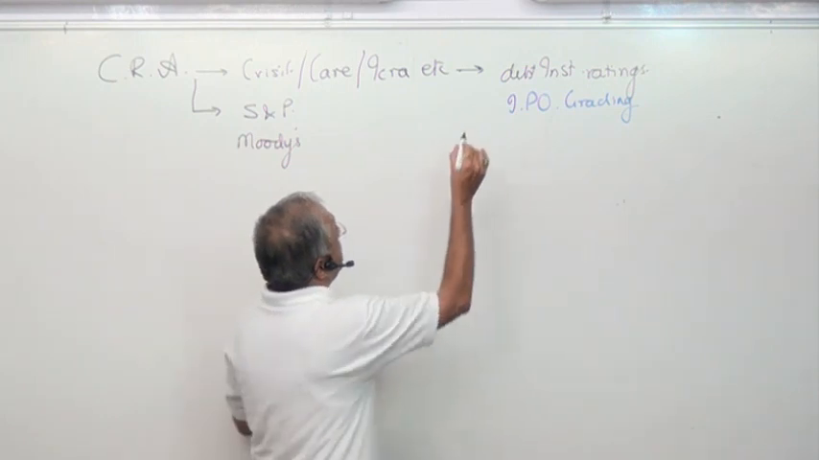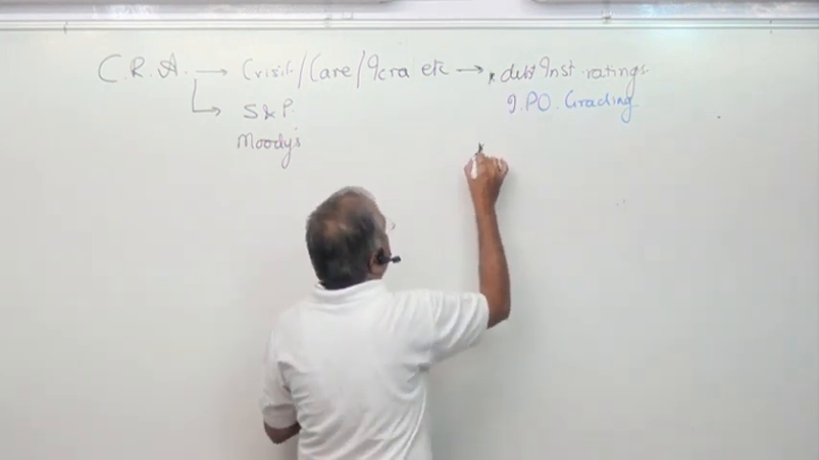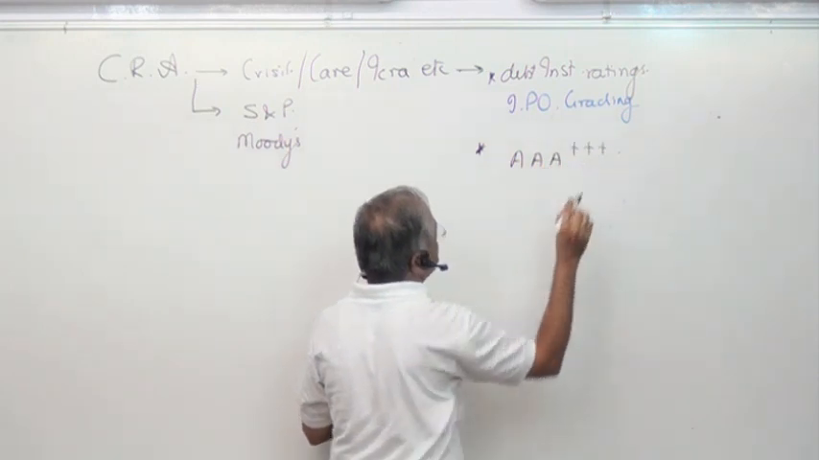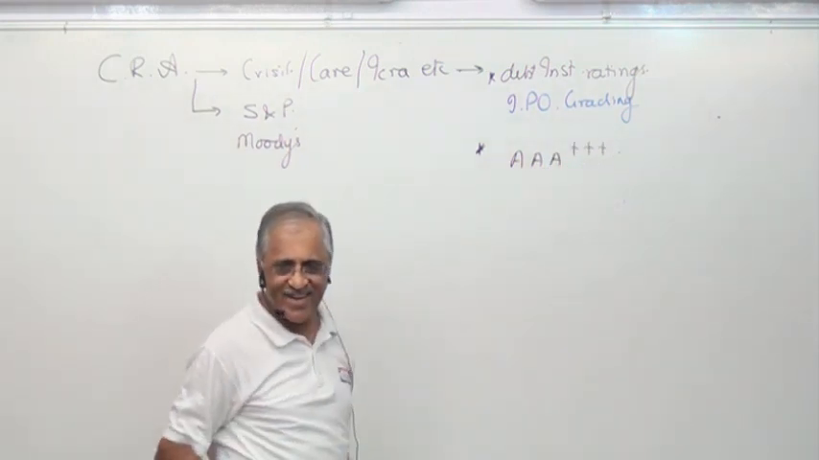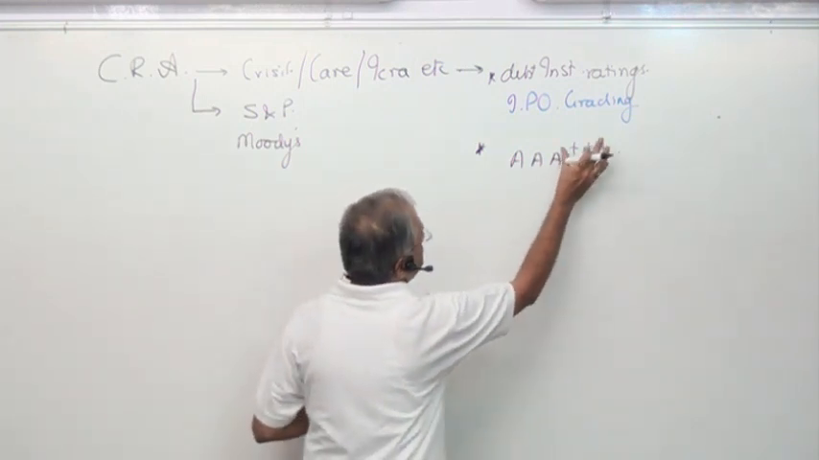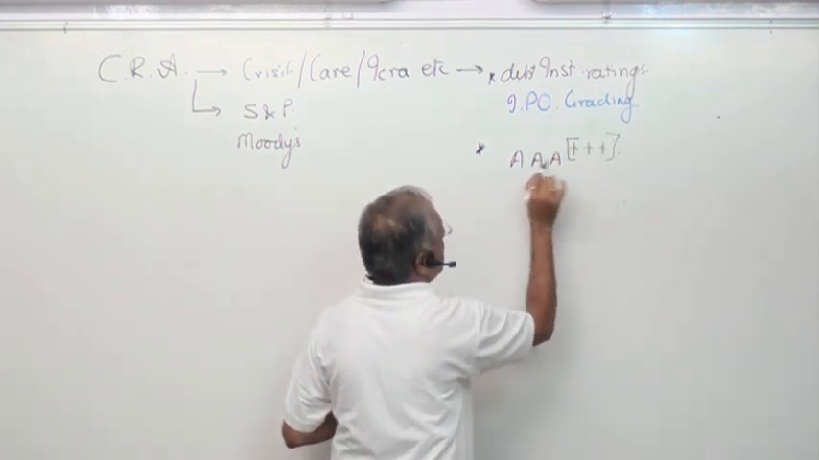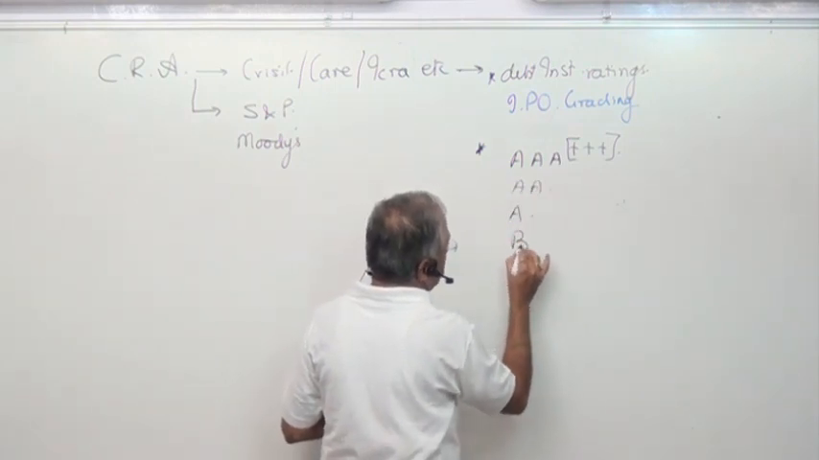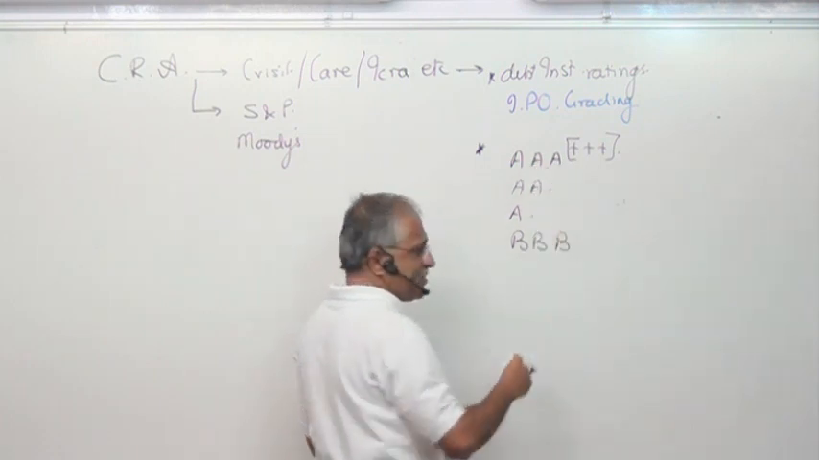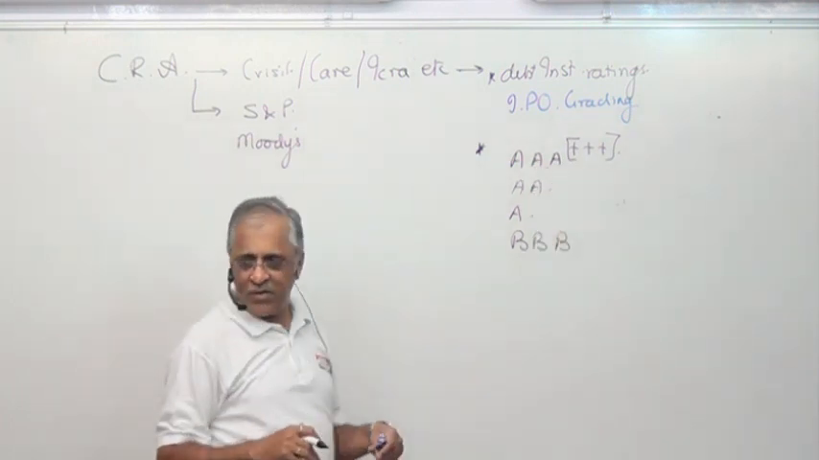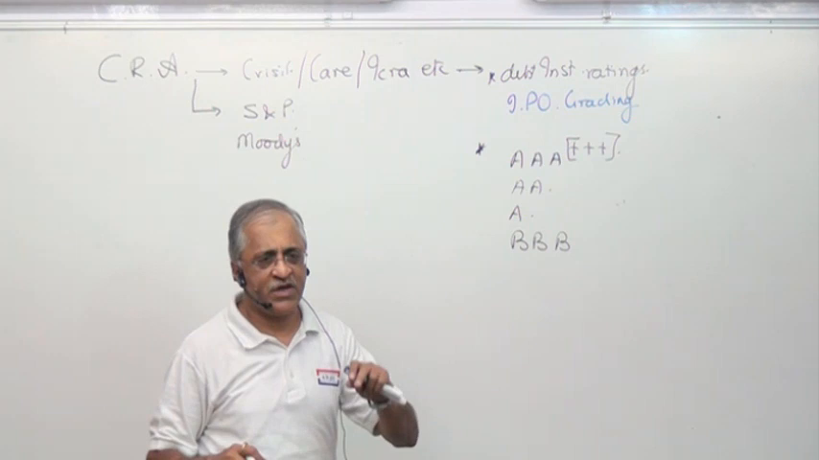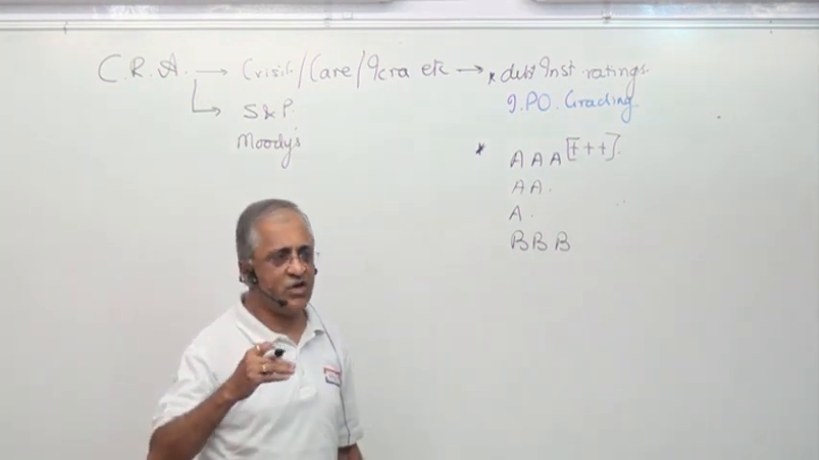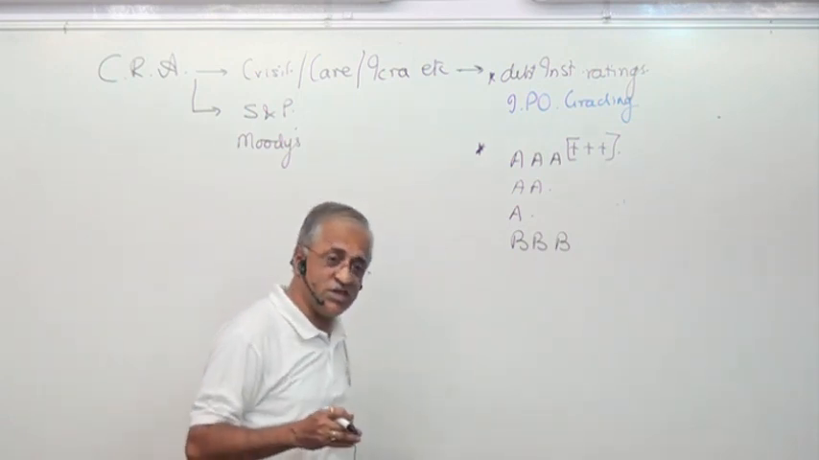Debt instrument rating is done in alphabets, AAA with triple plus being the highest rating. If you don't want that additional plus, you can remove it and just say AAA. Then you can go for AA, single A, triple B. Like this the rating comes in. And the rating is never permanent. Every quarter, half yearly, when your finances change, this has to change.